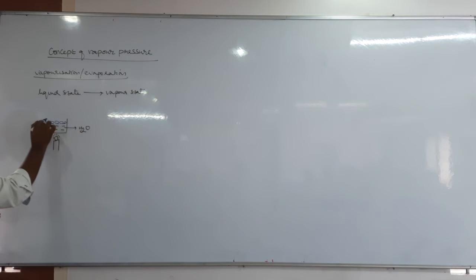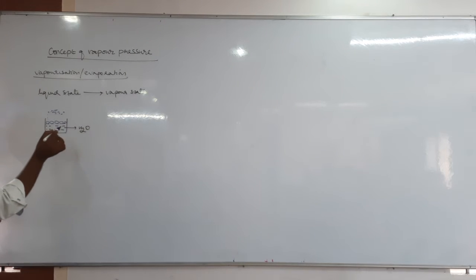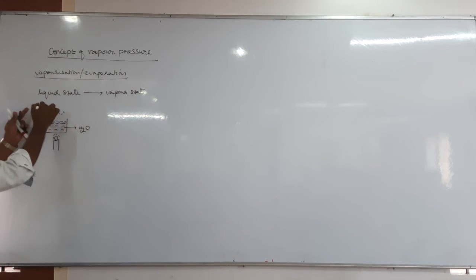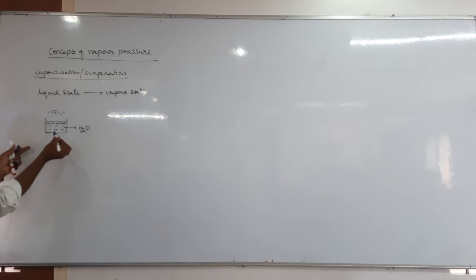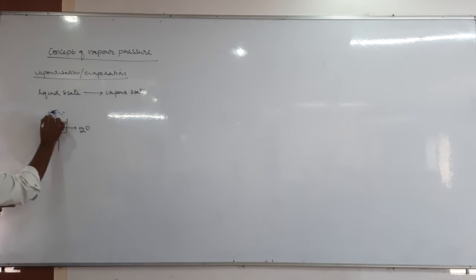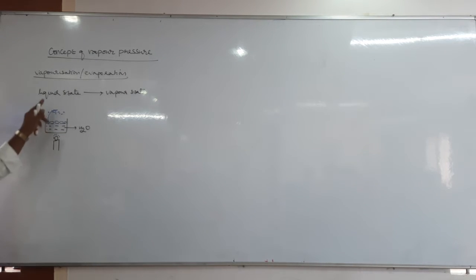They convert into what? Vapor molecules. Of course, vapor molecules again condense and form liquid molecules. But the process of conversion of liquid molecules into vapor molecules is nothing but vaporization. Therefore conversion of liquid into vapor, that is steam, is vaporization.